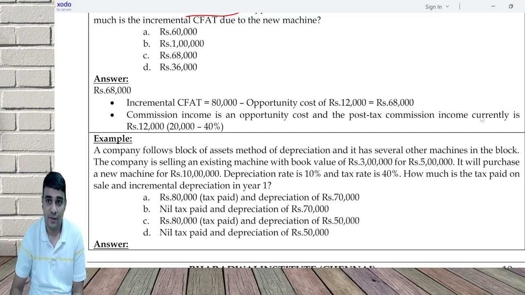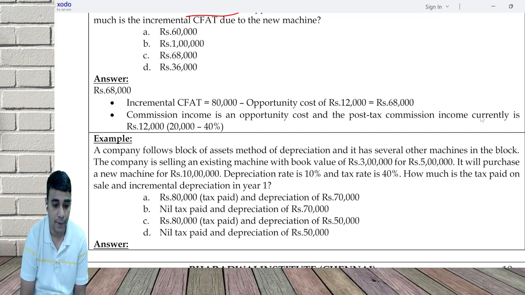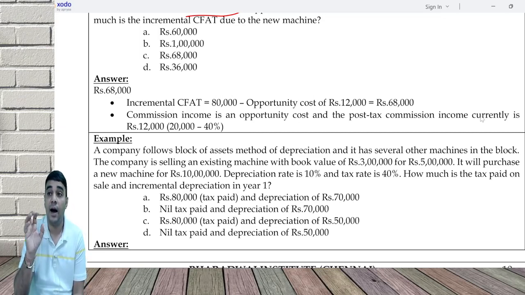Entire block should be sold, otherwise no capital gain, no capital loss, unless the sale value of one asset is even more than the block value itself. I am following the block of assets method. It has several other machines in the block, so the block will not cease to exist.